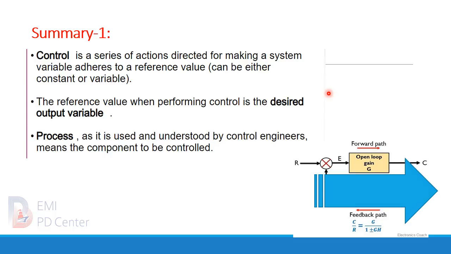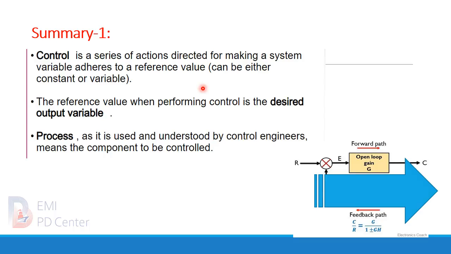And finally, let's get some summary. What is control? Control is a series of actions directed at making a system variable adhere to a reference value. That value can be either constant or variable. If it is constant, it is called a regulation problem. If it is variable, it is called a tracking control problem. Second, the reference value when performing control is a desired output variable.